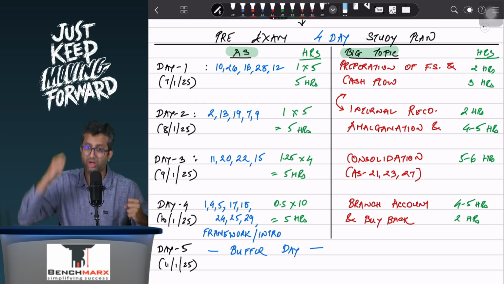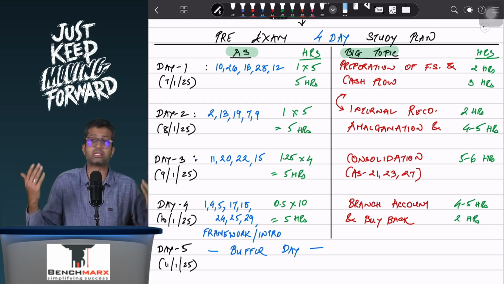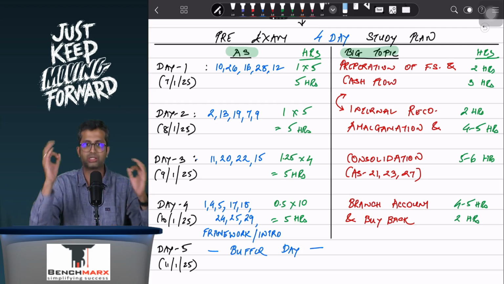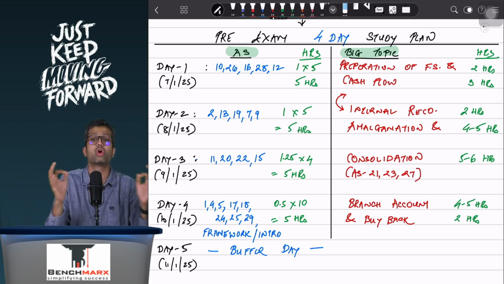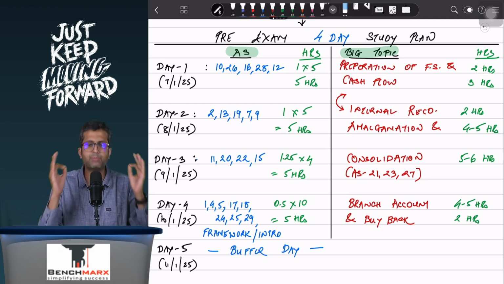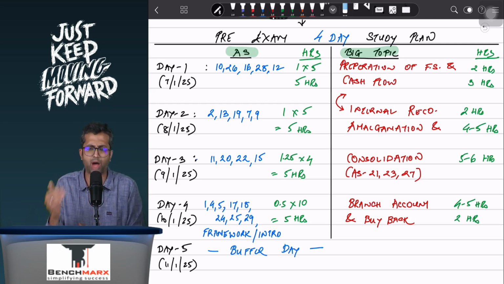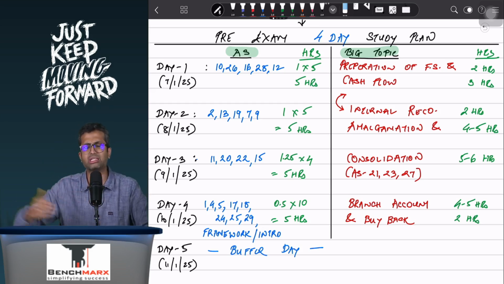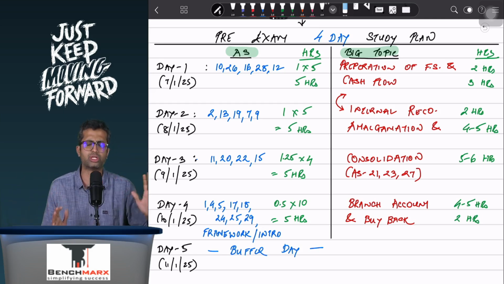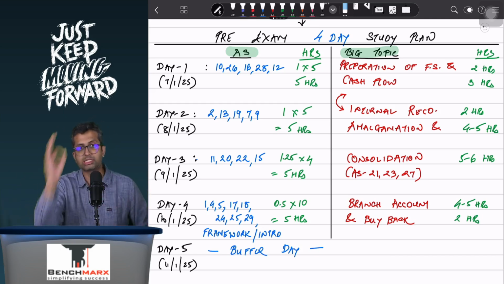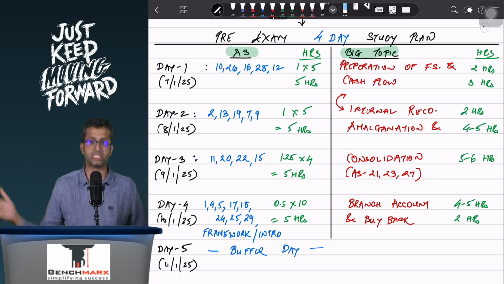So ensure that you write the entire paper. As you say in cricket, we need to play all the 50 overs, 20 overs, whatever it is. But ensure that you focus on writing the paper. Keep your focus on every question, every mark as they come, and ensure that the time that you have now, you use it judiciously and nothing can stop you scoring 60, 70, who knows, even 80 plus, okay?